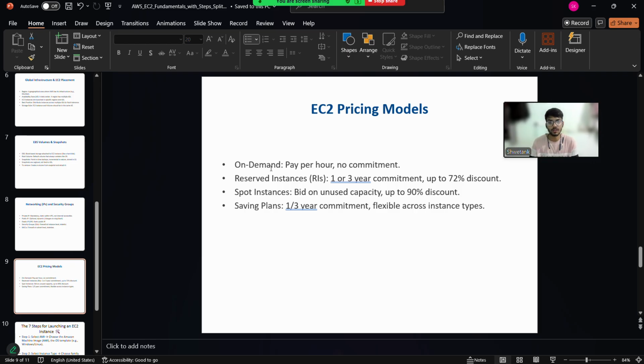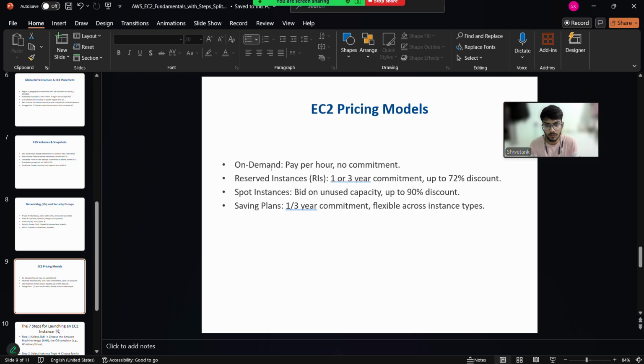And another one is reserved instances. Reserved instances means there is a commitment, 1 or 3 years commitment, and it is up to 72% discount. So reserved instances is good if we are planning to use for a long period of time. Another one is spot instance. Spot instance means there is bidding, and then we can get it, and it has 90% discount, which means it is very cheap, and we should try this spot instance.